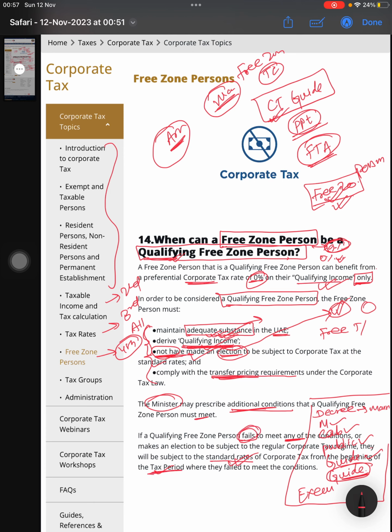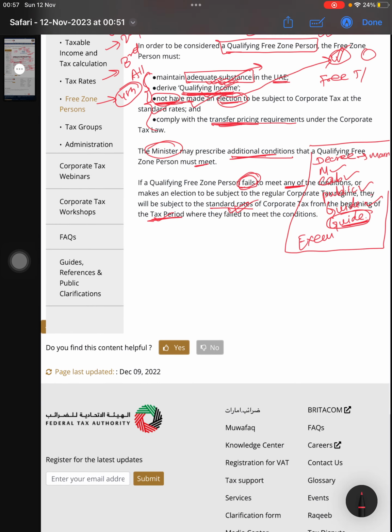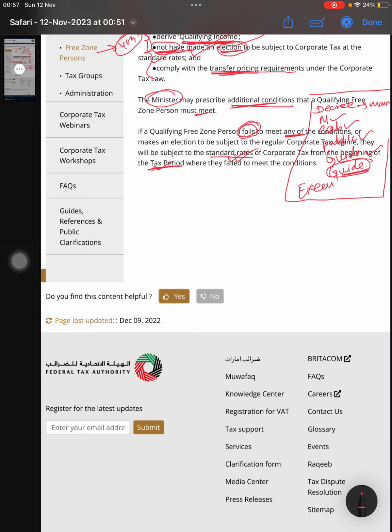On the tax period, one thing I will explain. In the UAE there is nothing like a fixed tax period. The UAE is very flexible with the tax period.